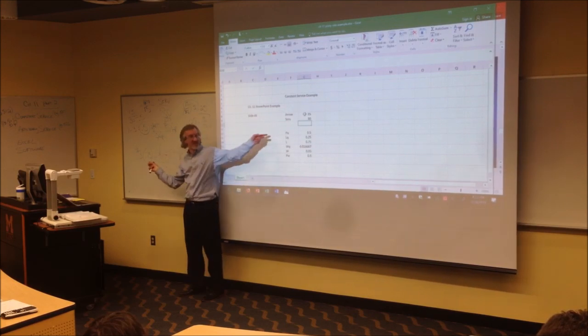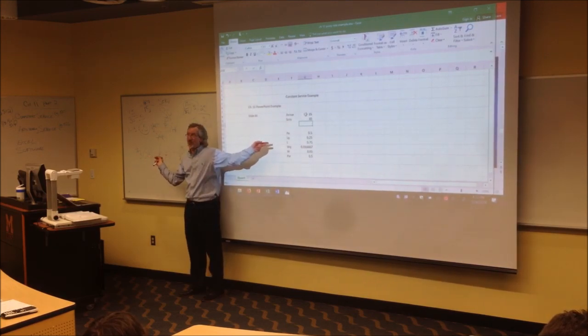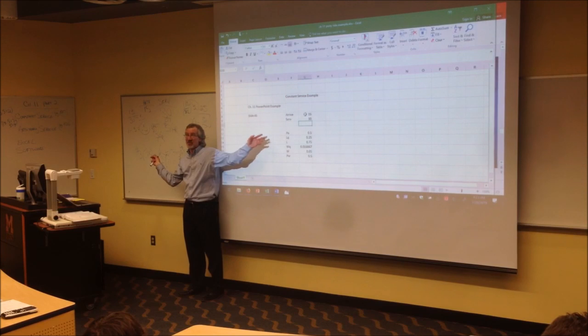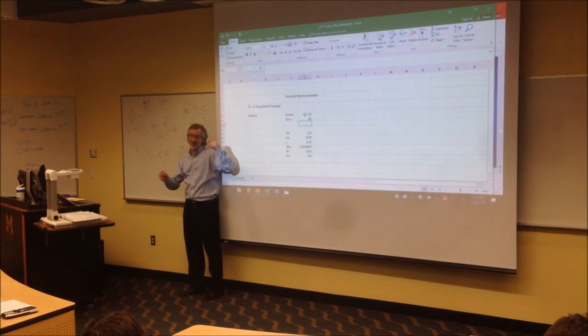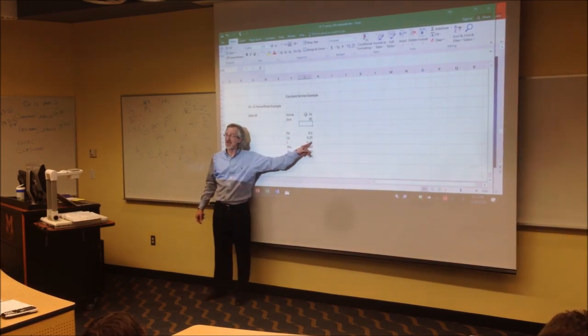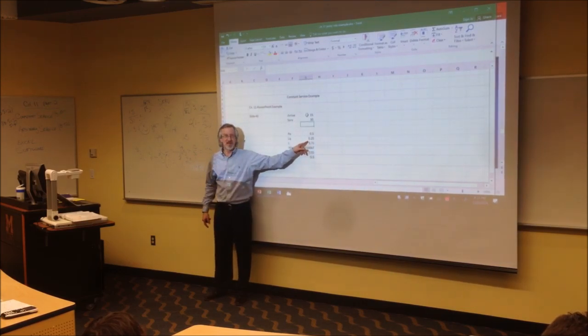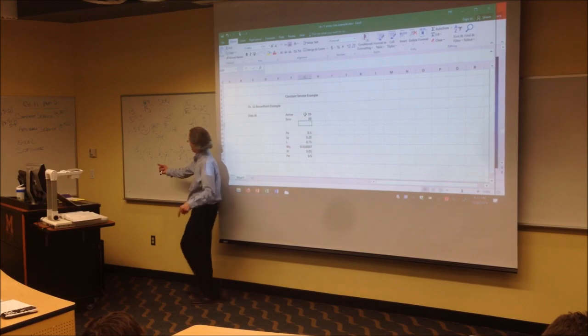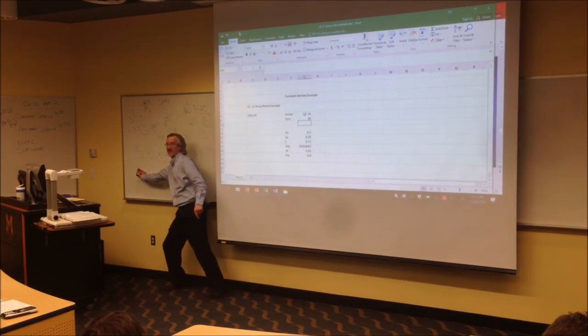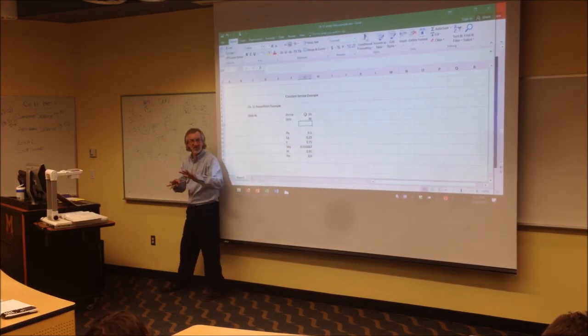If that's exactly what was said, this problem is not worth that many points, because it's very easy to read into it that there's a lot more to it, but it's probably being given to you, and you just have to find it and recognize it. This is the only math you're going to be doing, just a little bit, because all the information's there.